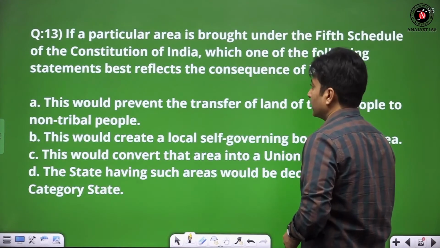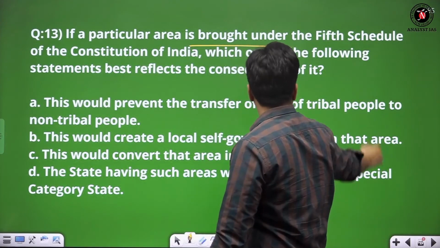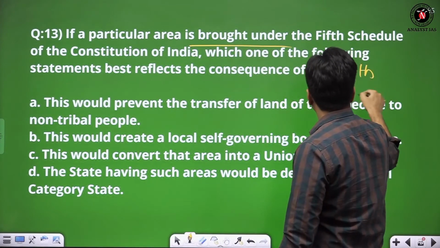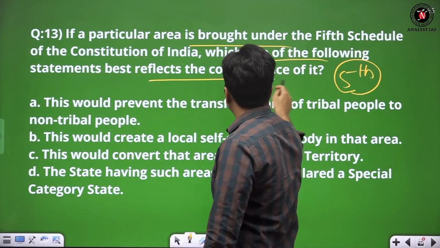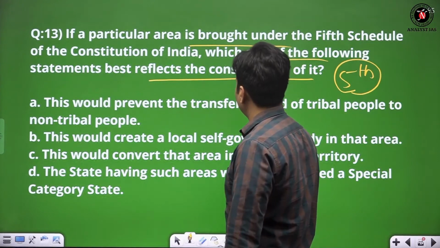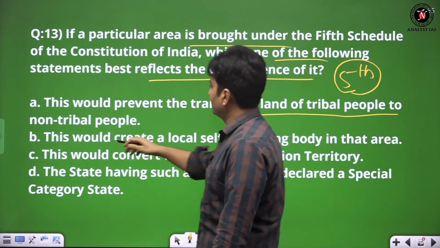Now, coming to the next question, if a particular area is brought under the fifth schedule of the constitution, which of the following statements best reflects the consequence of it? It would prevent the transfer of land of tribal people to the non-tribal people.